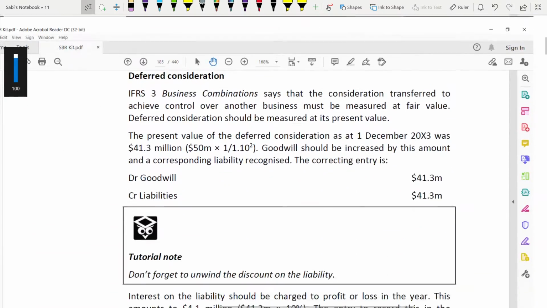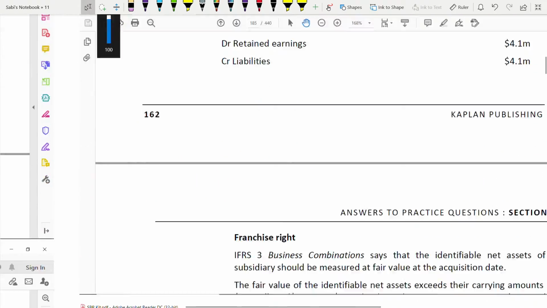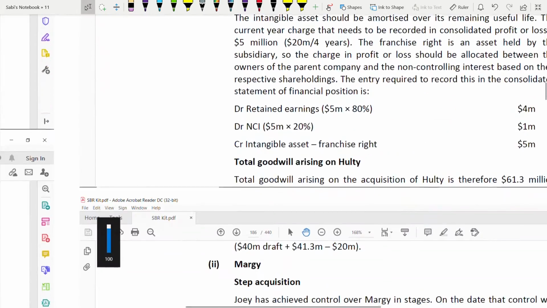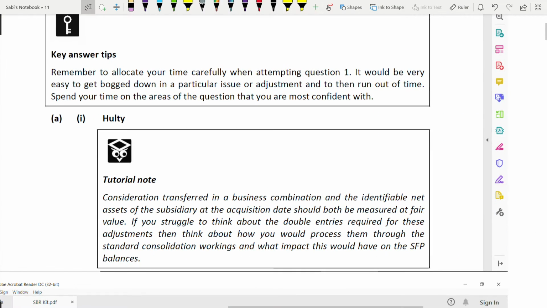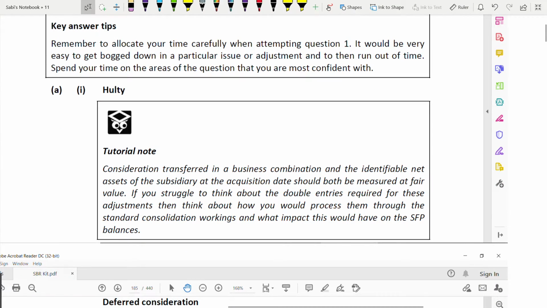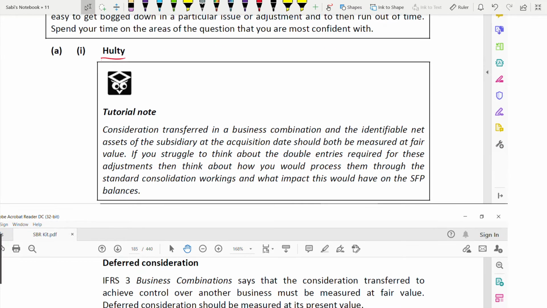Next, Hulti. Okay, so when you answer Hulti, mention the name of the company. Okay, write it. Let us see what the tutorial note is saying.